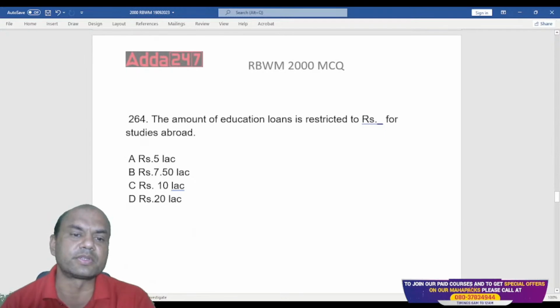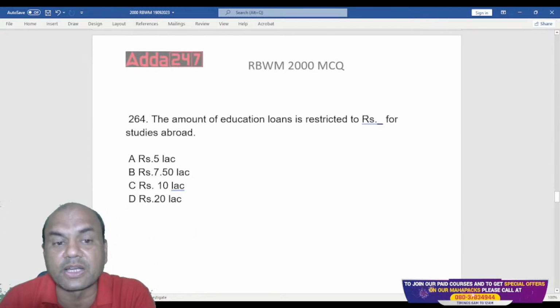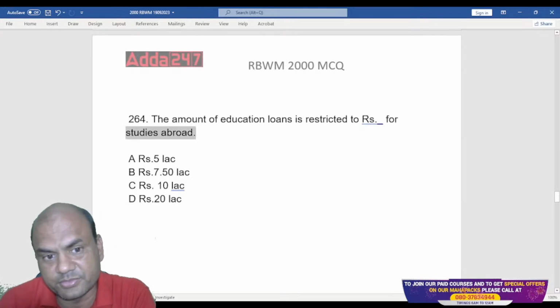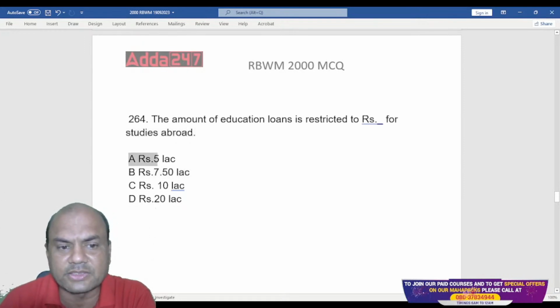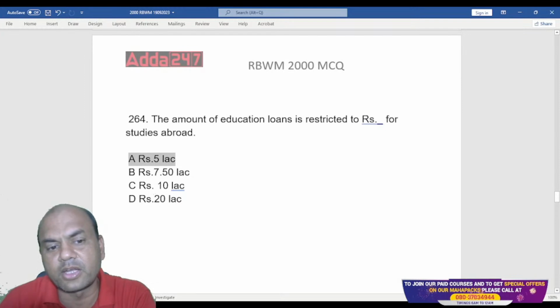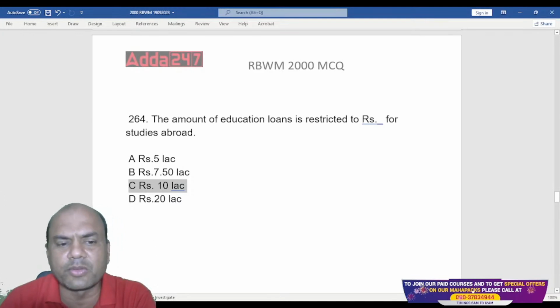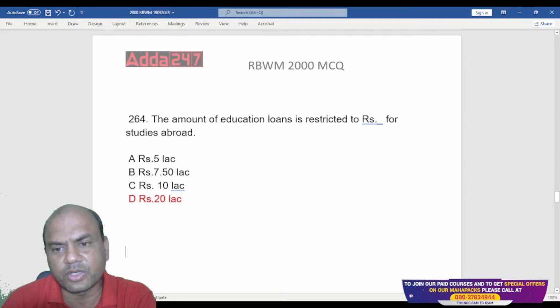Next one. The amount of education loan is restricted to rupees dash for studies abroad. Just now I told you 10 lakhs was for India. So abroad will be what? It will be lesser, 7.5 lakhs, 5 lakhs, or will it be 10 lakhs? If within India I am giving it for 10 lakhs, abroad will definitely be higher, isn't it? Logical. So the answer is 20 lakhs. Got it?